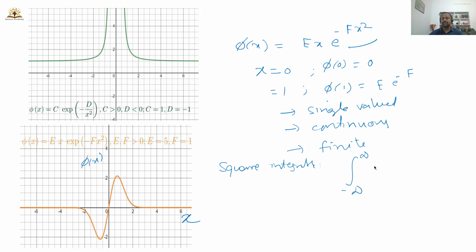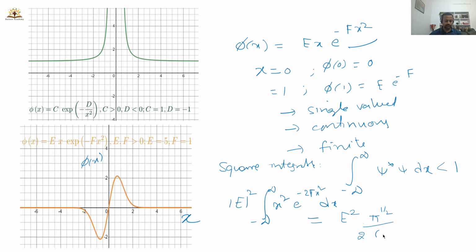The integral from minus infinity to plus infinity of psi star psi dx, if it is one dimensional, should be less than 1. Substitute the value of psi star here, and you will get e square outside and the integral from minus infinity to plus infinity of x square e power minus 2f x square dx. When you substitute all these values, you will get e square pi power 1 by 2 into (2f) power 3 by 2, which is a finite value less than 1.